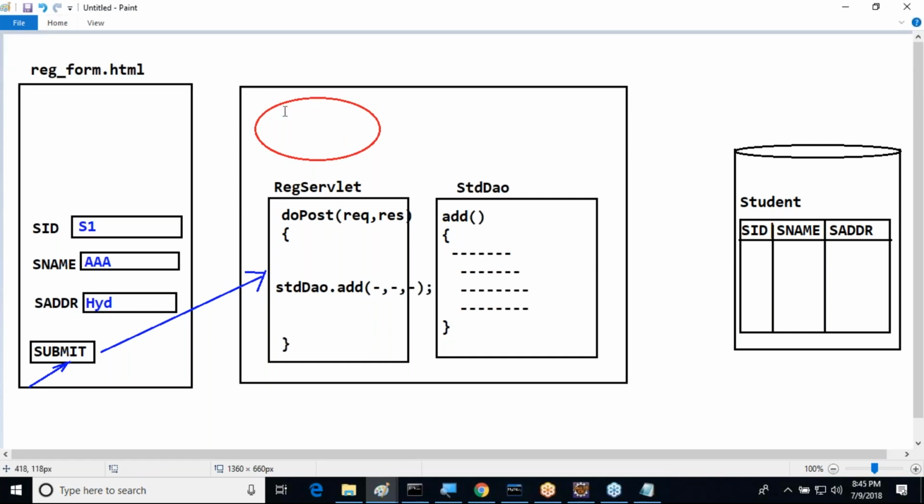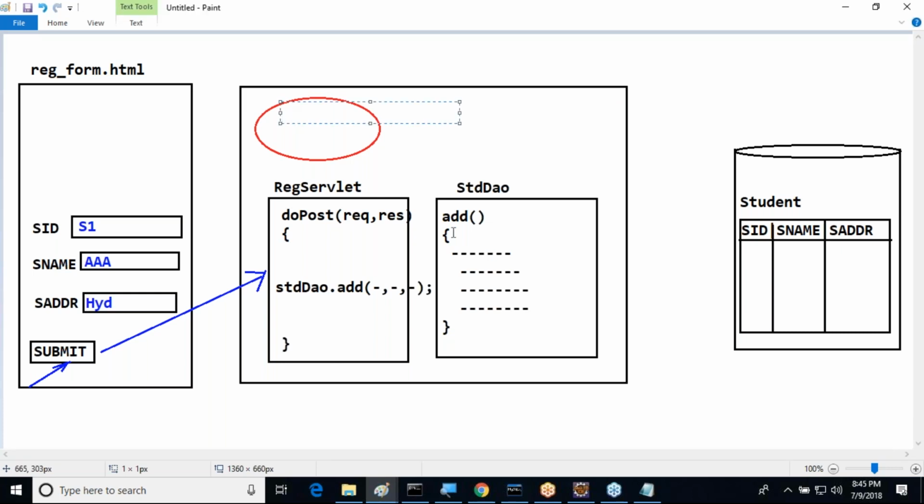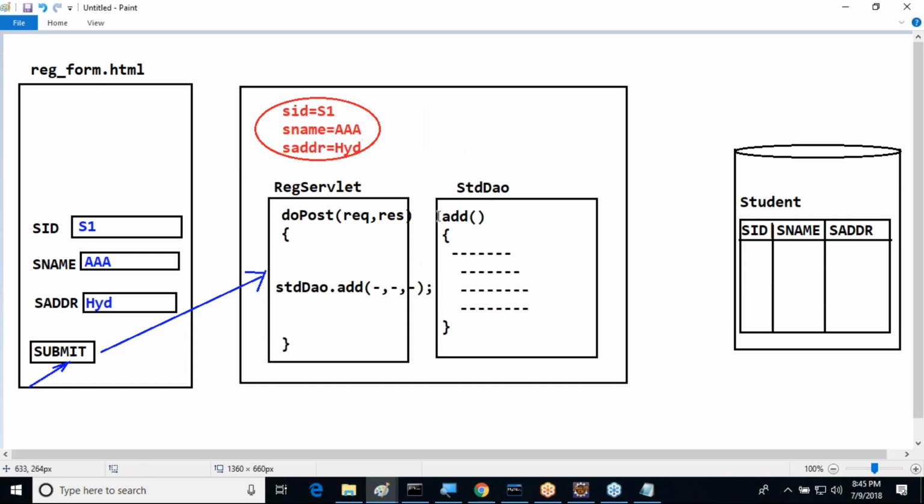Inside the request object, data is available in the form of key value pairs or not? What about these key value pairs? SID is equal to S1, S name is equal to AAA, address is equal to Hyderabad. Right, sir. Clear. Next one, what is this student going to do there?